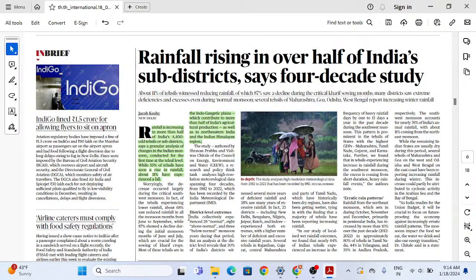Now when we see, India collectively experienced 29 normal, 8 above normal, and 3 below normal years during that period, but an analysis at the district level reveals that 30% of Indian districts witnessed several more years of deficient rainfall, and 38% saw many years of excessive rainfall.